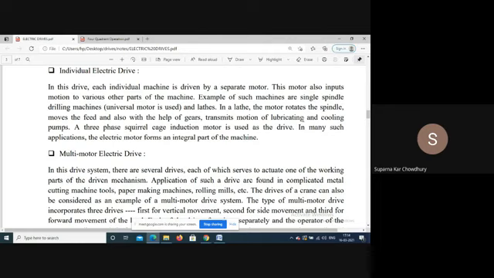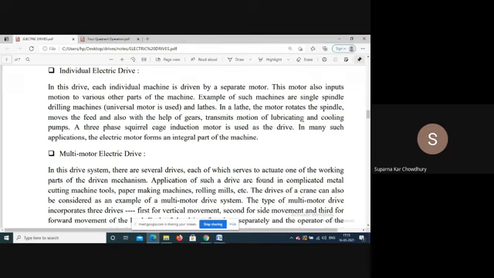Then also the lubricating device has to be activated, because it is continuously under friction. That is the lathe head and the feed, lathe and the job. So that point has to be continuously lubricated. So all these three operations are done by one motor.